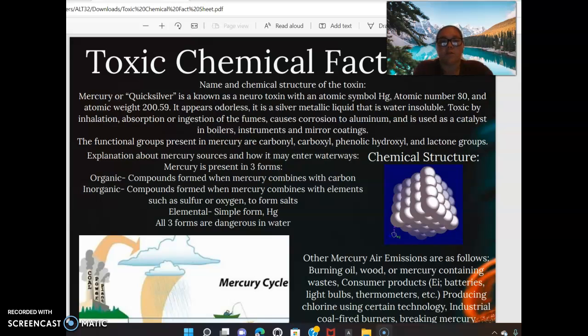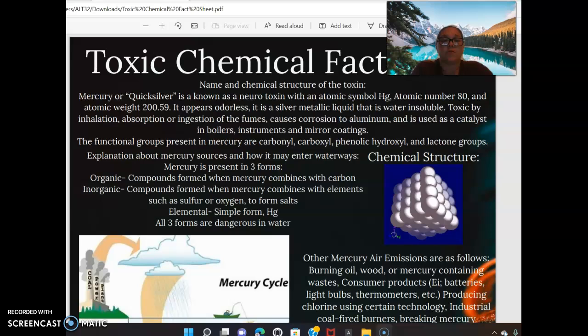Mercury or quicksilver is also known as a neurotoxin with an atomic symbol of Hg, atomic number of 80, and atomic weight of 200.59. It appears odorless. It is a silver metallic liquid that is water insoluble. Toxic by inhalation, absorption, or ingestion of the fumes, causes corrosion to aluminum, and is used as a catalyst in boilers, instruments, and mirror coatings. The functional groups present in mercury are carbonyl, carboxyl, phenolic hydroxyl, and lactone groups.